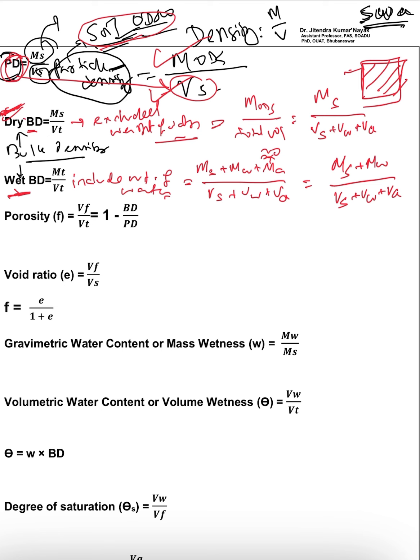And as you know, the basic important question is the unit. Density means weight by volume. This is the formula. So weight means gram, and volume means centimeter cube, or we can say megagram per meter cube. This is the unit. Gram per cc, cc means centimeter cube. So gram per centimeter cube or megagram per meter cube. This is the thing. Next, coming to, let us erase these things.